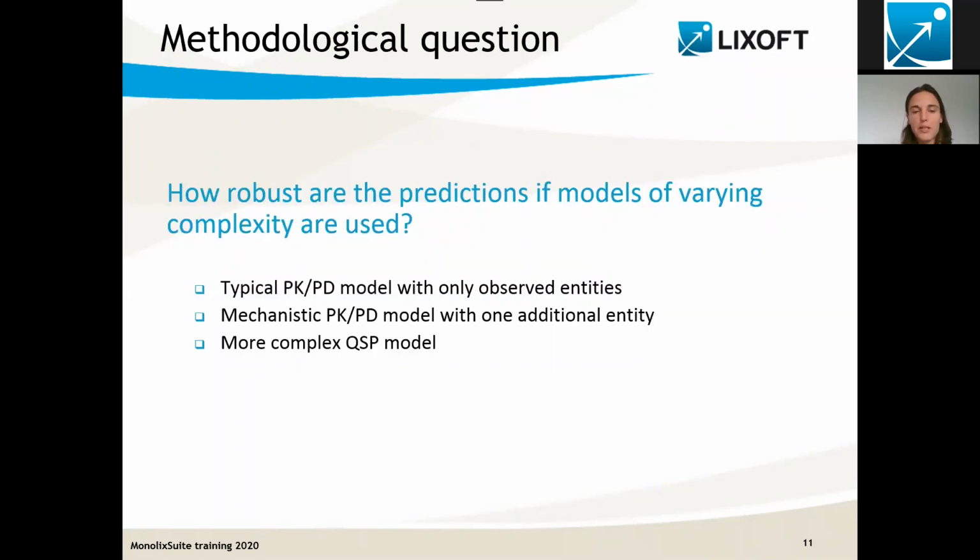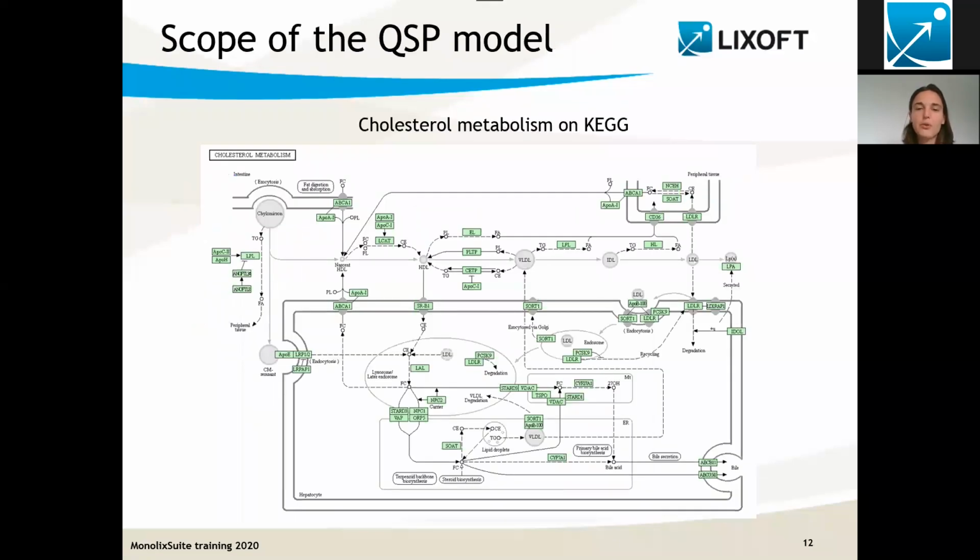So the typical PK/PD and mechanistic PK/PD models will be quite straightforward to write. For the moment, I'm going to concentrate on the QSP model, and still following the good practice guidelines, I will first think about the scope of the model. If we look online about cholesterol metabolism, we can still find very large maps. That's, for example, the map I have found on the KEGG database that includes a lot of different species. So that's probably quite a lot to consider at first.